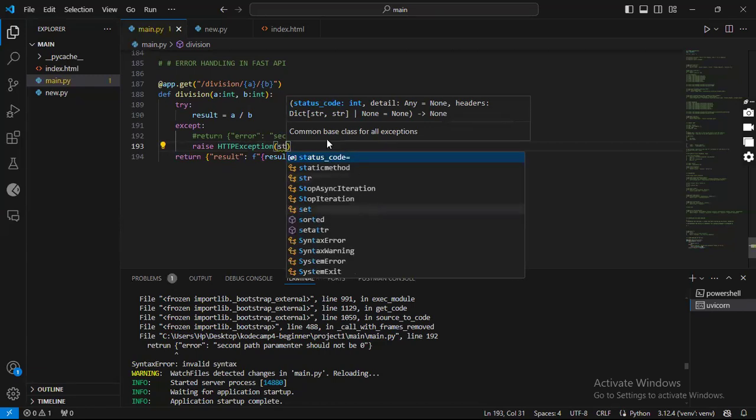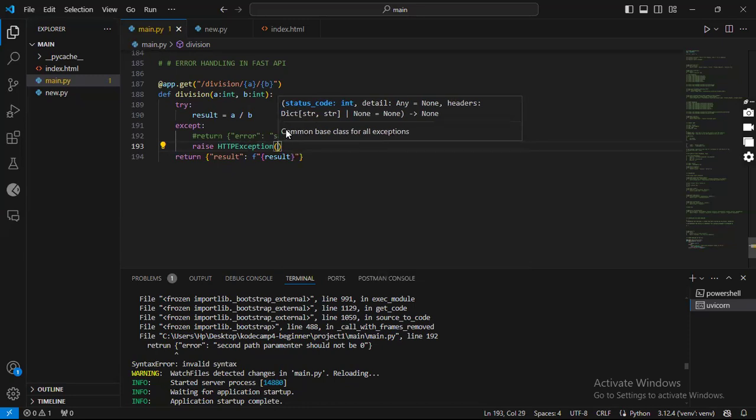From what we've seen here, from the type hints, you can see that we are expecting a status code, and we also have a detail. This detail can be of any type, but your status code here must be an integer, and then you can also have headers.